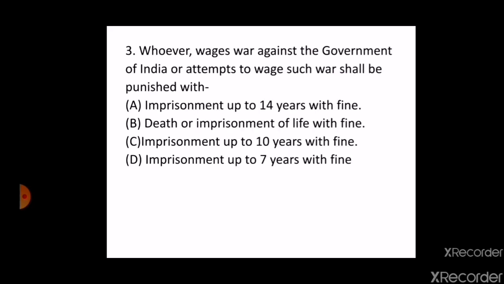The third question is, whoever wages war against the government of India or attempts to wage such war shall be punished with A. imprisonment up to 14 years with fine, B. death or imprisonment of life with fine, C. imprisonment up to 10 years with fine, D. imprisonment up to 7 years with fine.